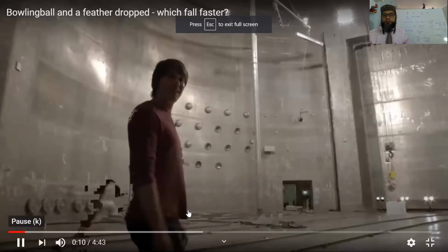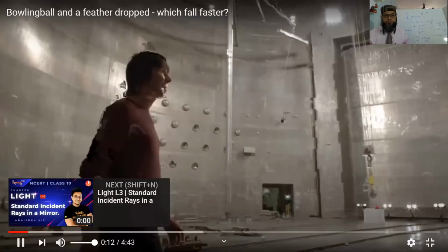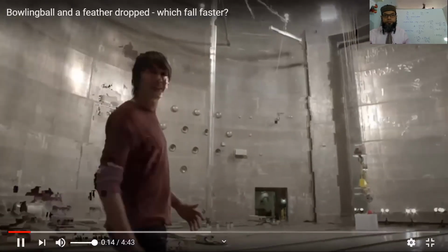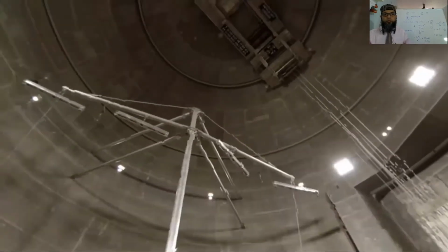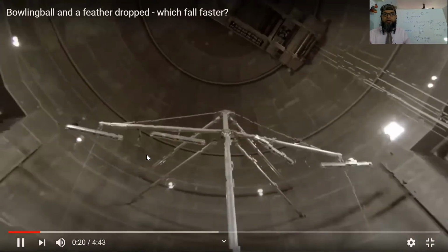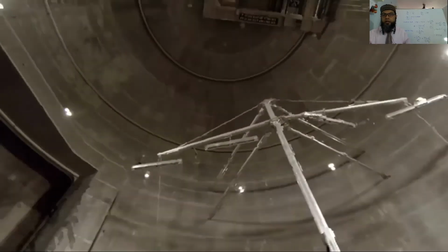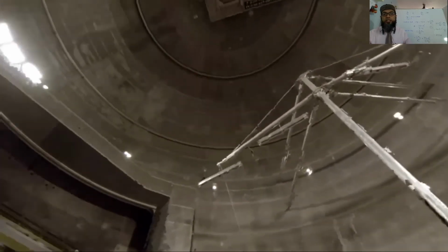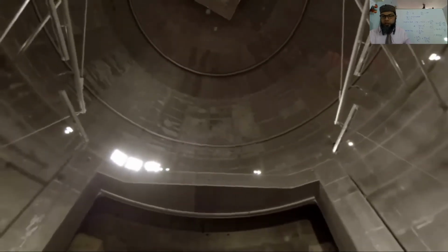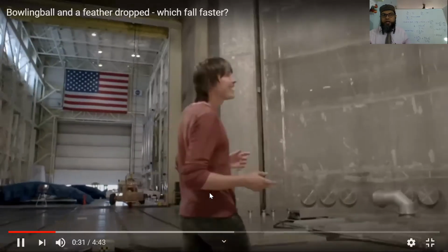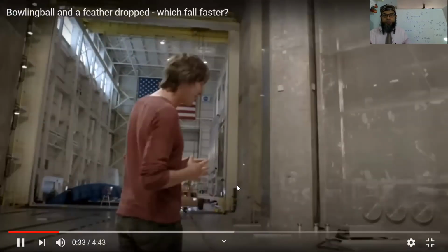Pay attention. They're dropping a bowling ball and a feather. Now, this apparatus that you're seeing is basically to create a vacuum, because creating a vacuum is difficult. So they're trying to create a vacuum.